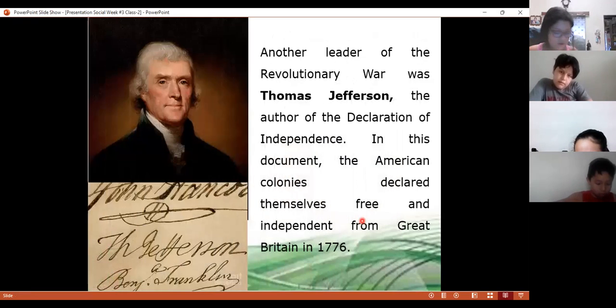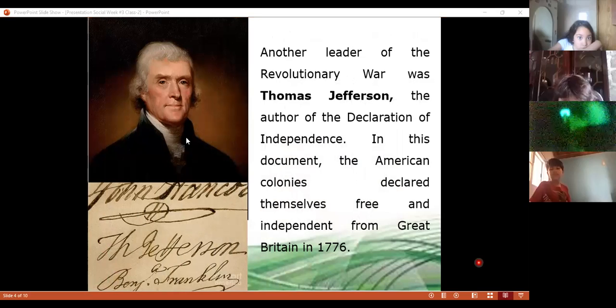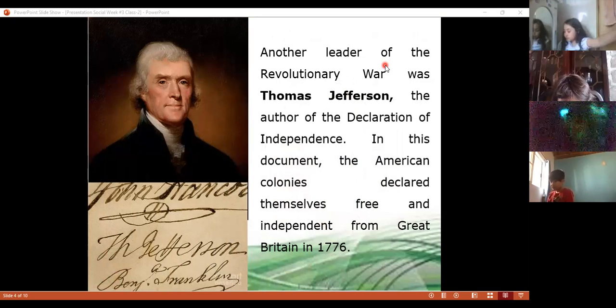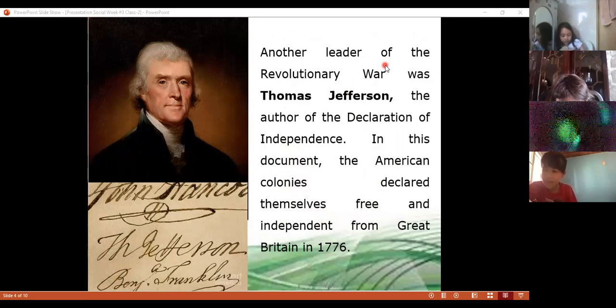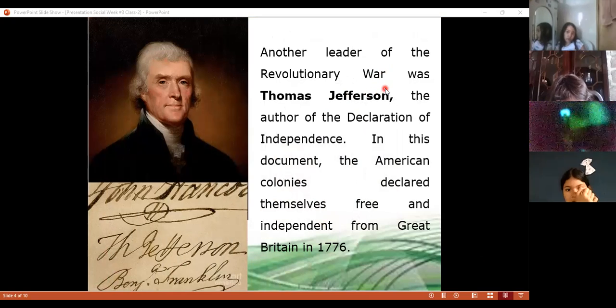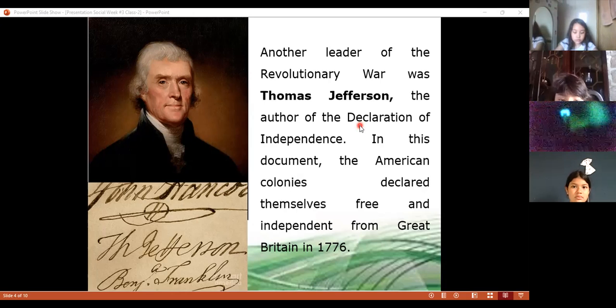Now, let's continue with another leader who was in the Southeast also. Let's continue with the reading. Rosa, help me to read this slide. Another leader of the Revolutionary War was Thomas Jefferson, the author of the Declaration of Independence.